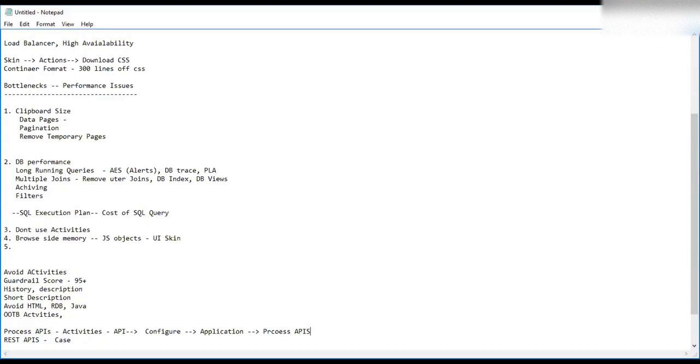You learn these concepts, so tell your peer, your friend, okay, this is not the correct way, you have to use this way. Just guide your team and your friend so that they write the code properly. Once you write the code properly, it will have reusability, and you don't need to worry about your upgrade, because you are using APIs and the standard process. So you can have performance. If you improve your performance, it helps your upgrade, helps you write your code neat and clean, and you don't get any sudden production issues.